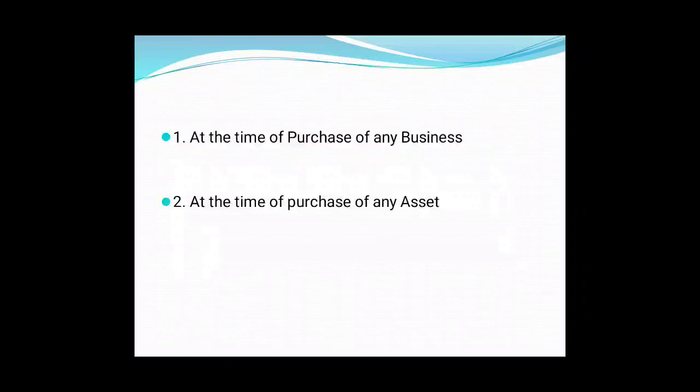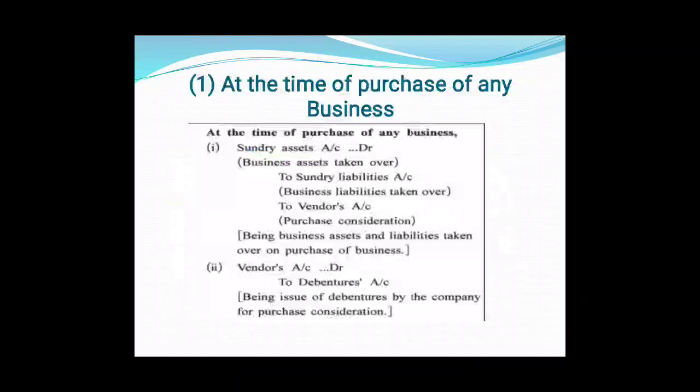Let us see how accounting entries are passed at the time of purchase of any business. At the time of purchase of any business, two entries are passed.